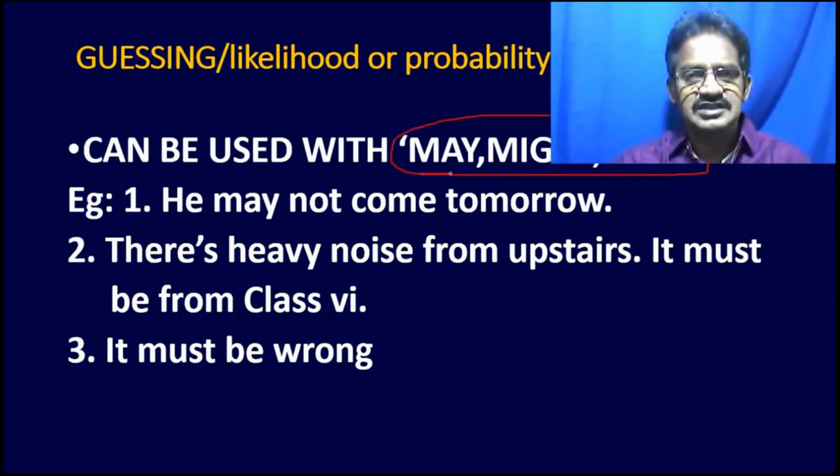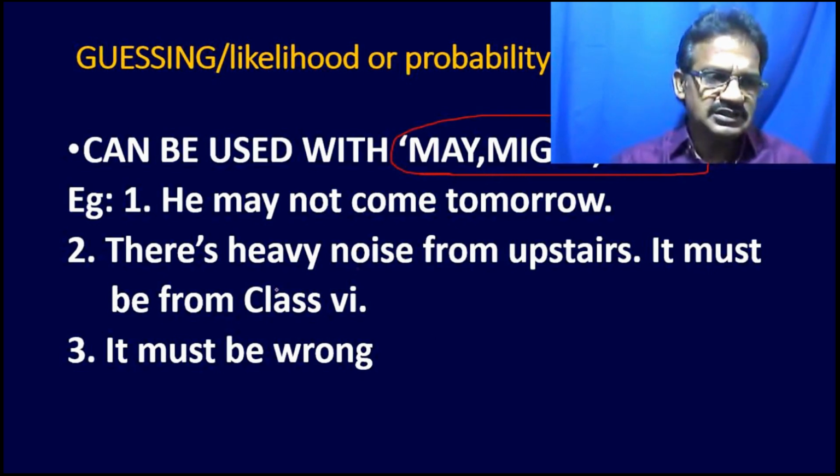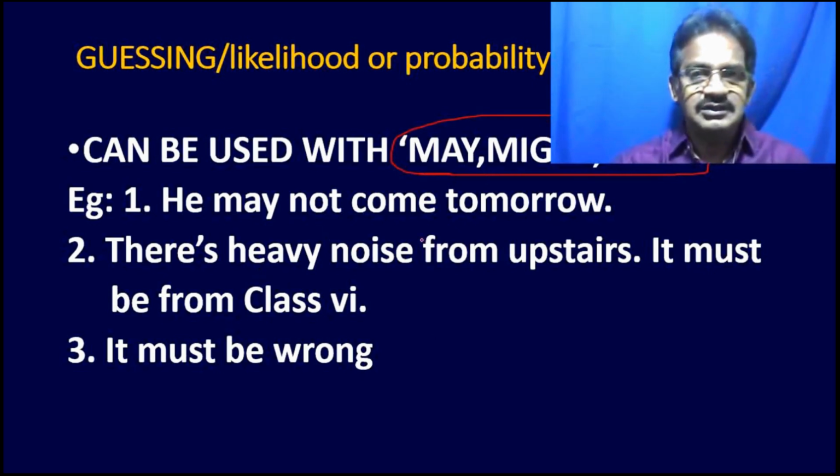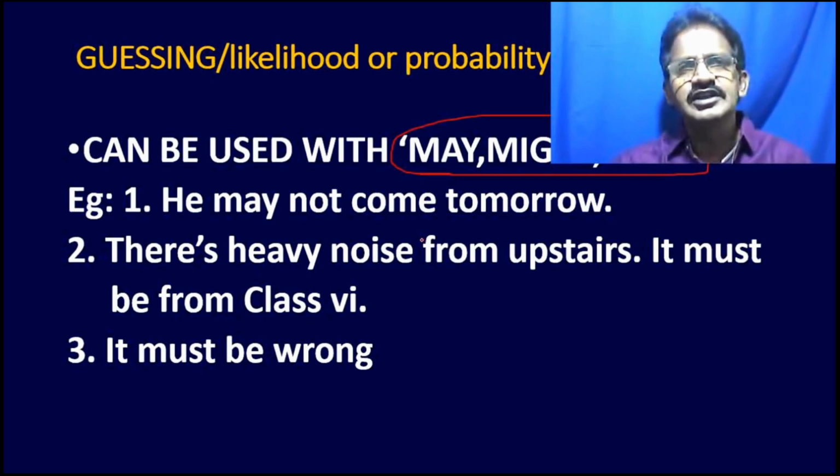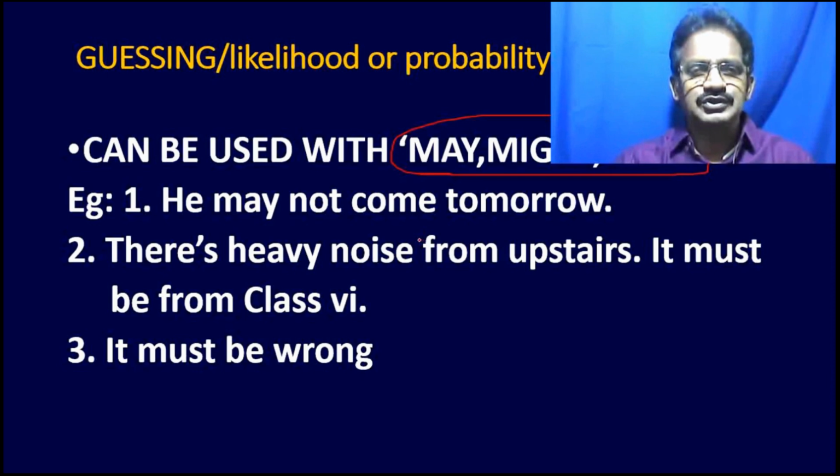These modal auxiliaries are used to talk about guessing or probability. He may not come tomorrow. I think he may not come tomorrow, because there is a function in their house, so that he may not come tomorrow.